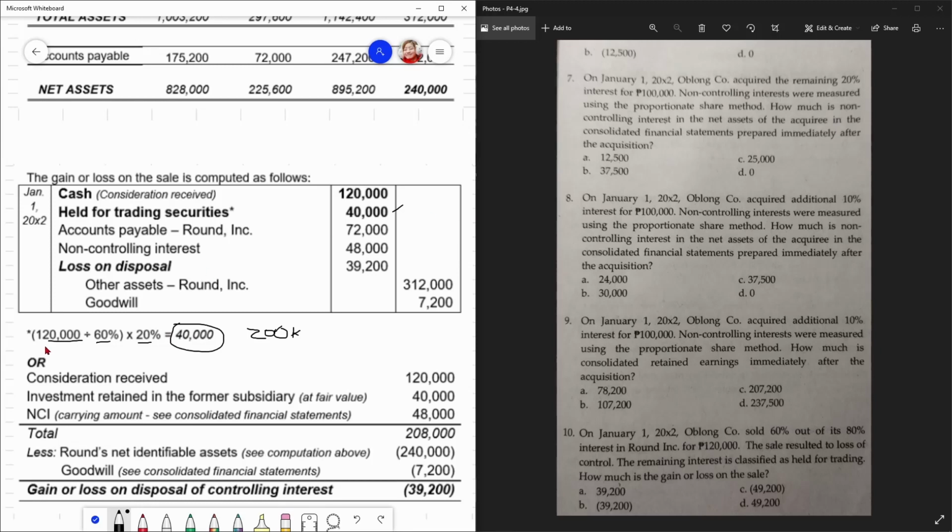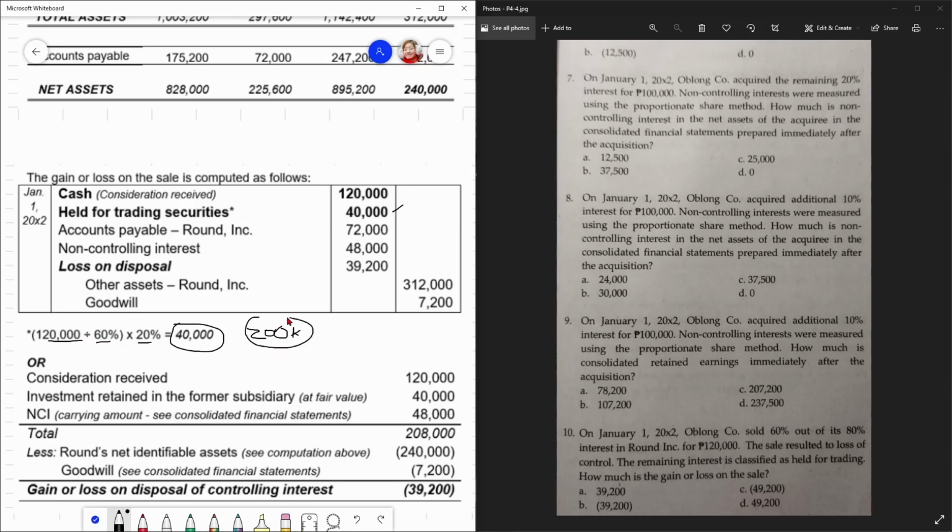So, ulitin ko lang. Kaya ito ganito, 120,000 divided by the 60% kasi you're assuming that the value of the total equity para sa 60% is 120,000. So, para malaman mo yung total value, round up mo, 120,000 divided by 60%.